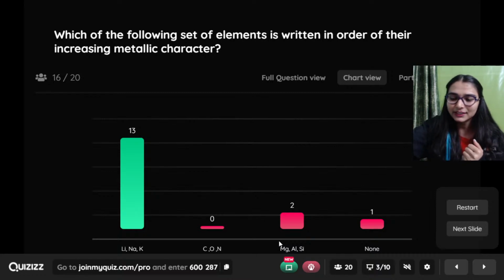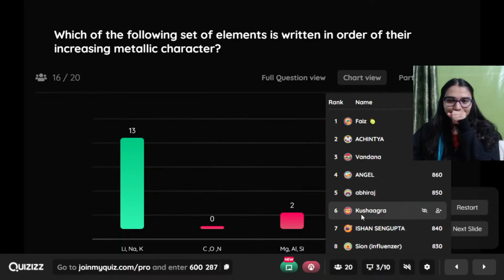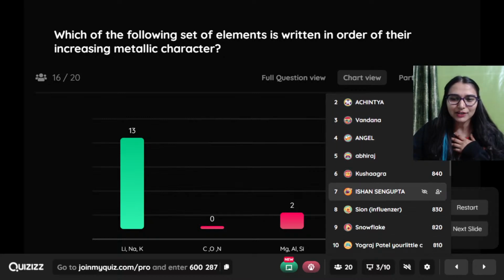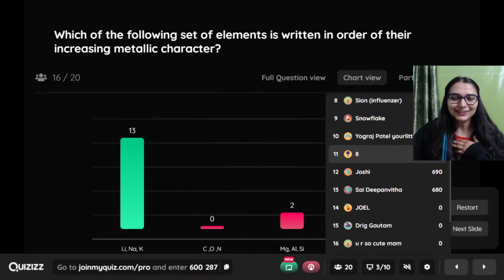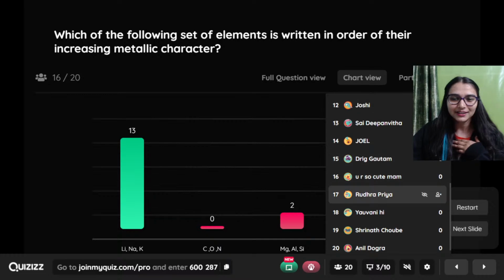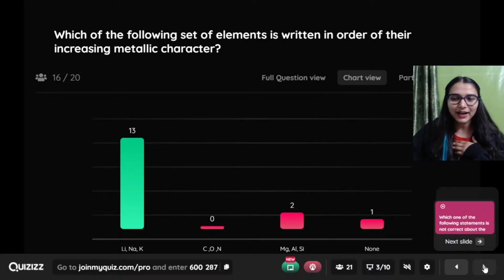Let's have a look at the leaderboards. 20 students हैं. मैं सबका नाम ले सकती हूँ, I guess. We have Fairs on the top, then Achintya, Vandana, Angel, Abhiraj, Kushagra, Ishan, Influencer, Snowflake, Yograj, Joshi, Dipanvitha, Joel, Drig. Thank you, beta. Then we have Rutra, Yovni, Srinath and Anil. Guys, join कर लो यार मेंटी को.